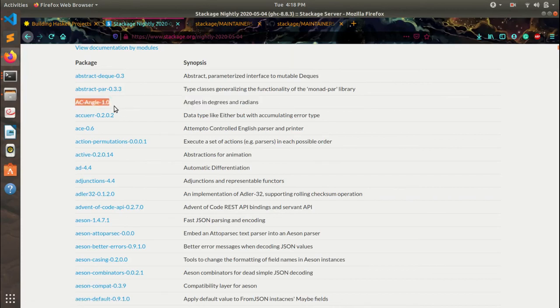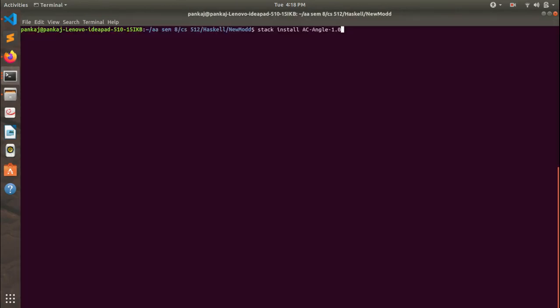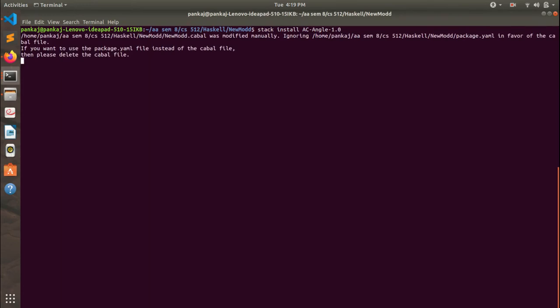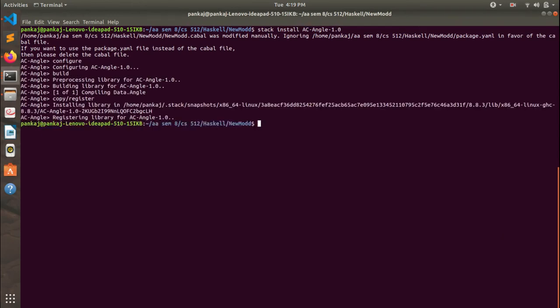Just copy this and paste this. So this will install the package on your machine, and you can use this package just by importing it in your file and using its functions.